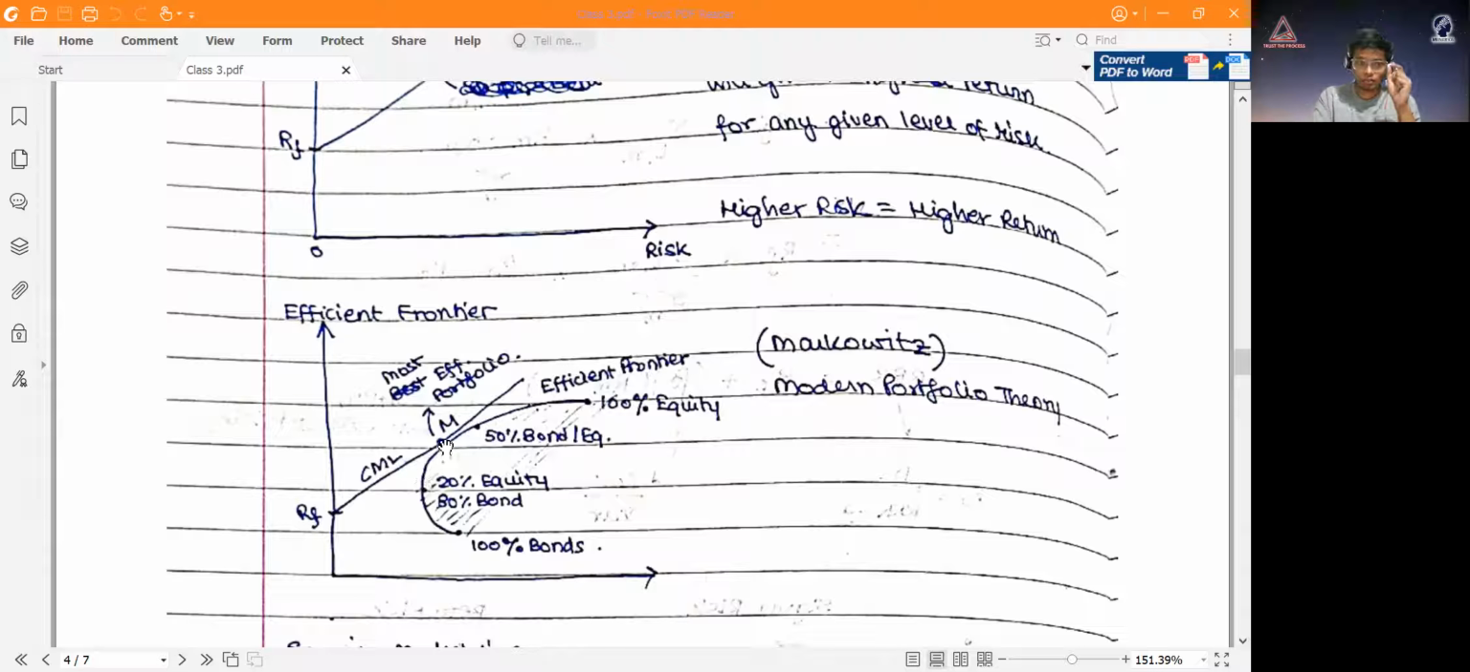And now the most efficient portfolio is the one where, if you put the capital market line over the efficient frontier, it will be a tangential line. The point at which it touches is called the market portfolio, and it will be the most efficient portfolio. Okay.